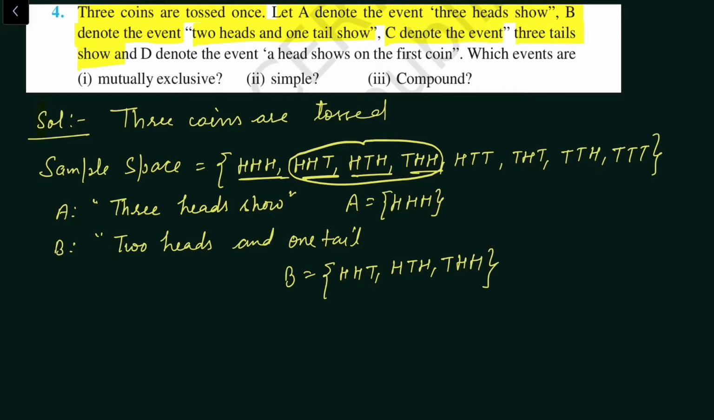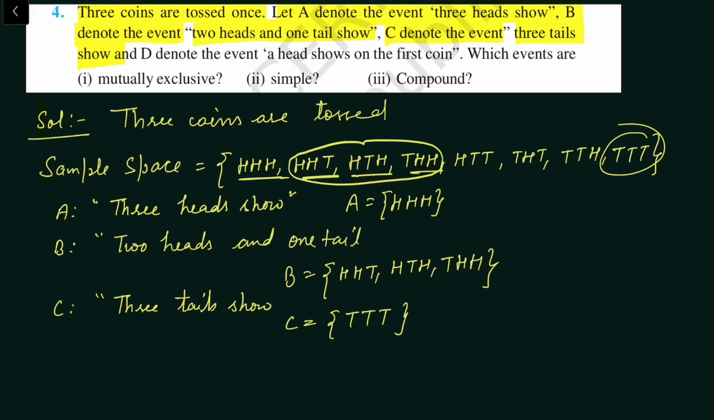Now C denotes the event 3 tails show. C event says 3 tails show, the outcome where all the coins show tails. So there must be 3 tails. So in favor of C, there is only one outcome, TTT.